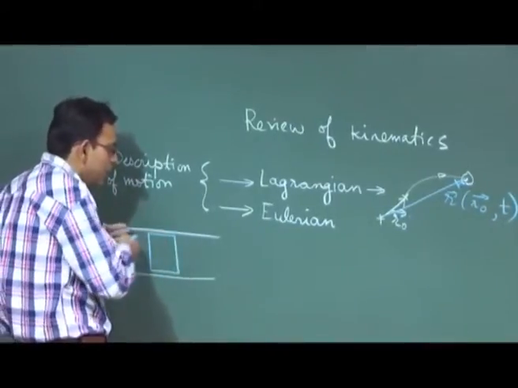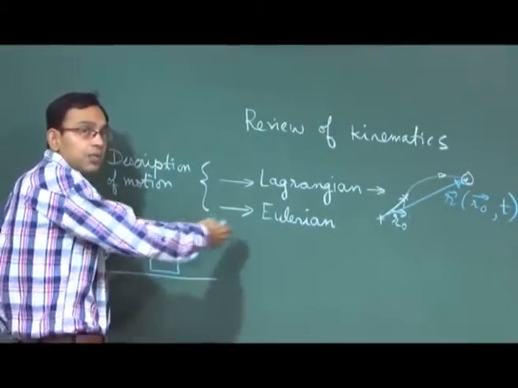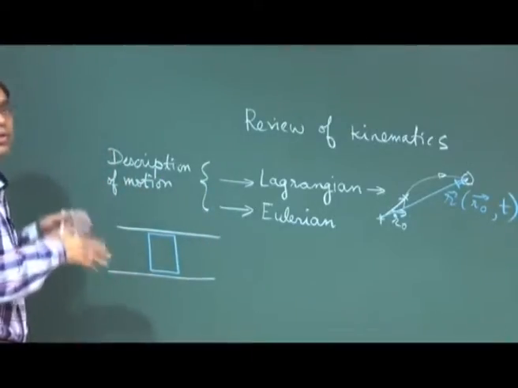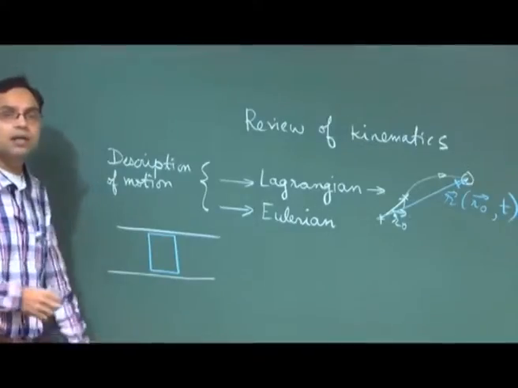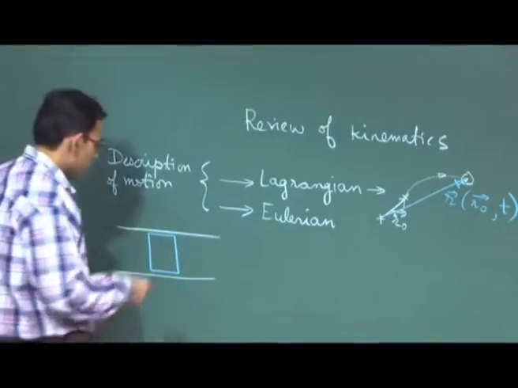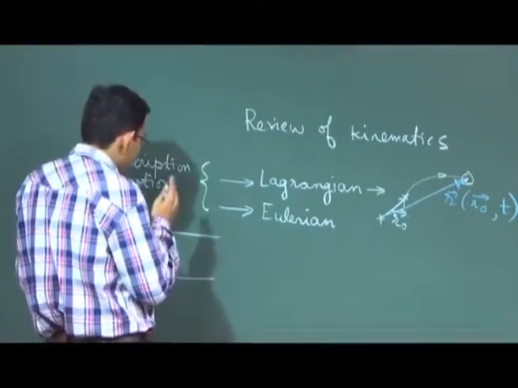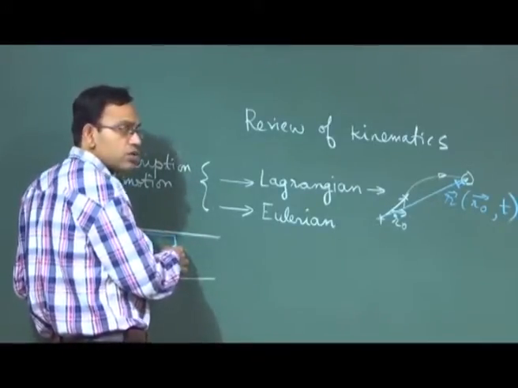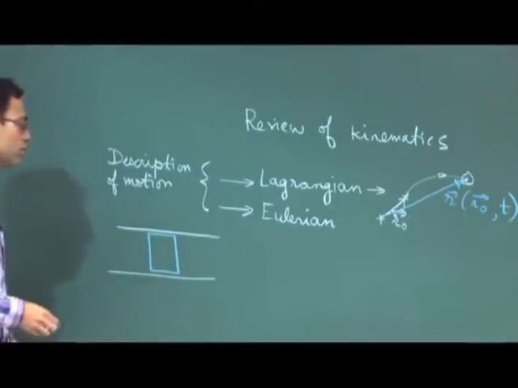Across this region numerous particles are coming in and numerous particles are going out. You are not really bothered about which particles are coming in and which particles are going out. So, what you do is you fix this zone, which is your so called control volume.